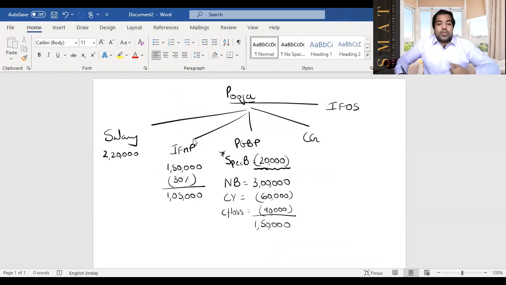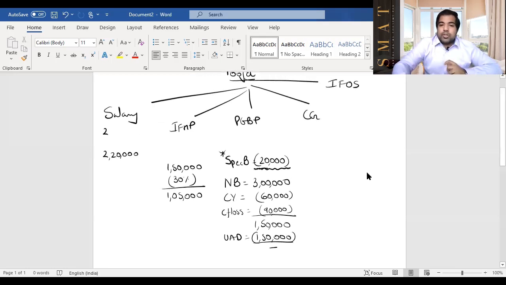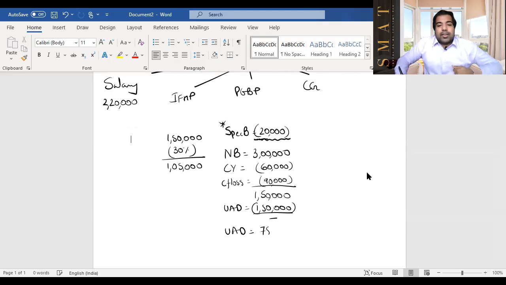And my unabsorbed depreciation unfortunately is 2,25,000. I cannot minus the entire thing because as you know, unabsorbed depreciation can never lead to a loss. So I will minus 1,50,000 and the 75,000 worth of unabsorbed depreciation, I will let them continue. A little bit of here and there has happened on the numbers. I'll just write it 2,20,000 here. Anyways, guys, so unabsorbed depreciation is worth 2,25,000. Out of that 1,50,000 we've already absorbed. So 75,000 is waiting to be absorbed. And as you know, guys, unabsorbed depreciation can go to any head, and you can try to set it off.